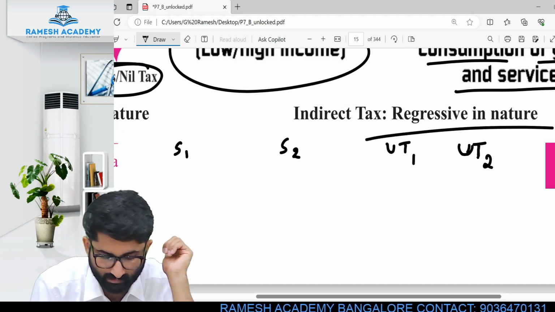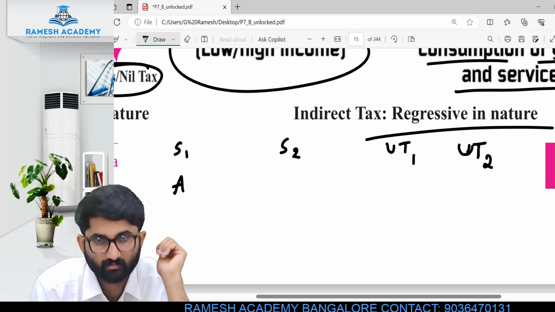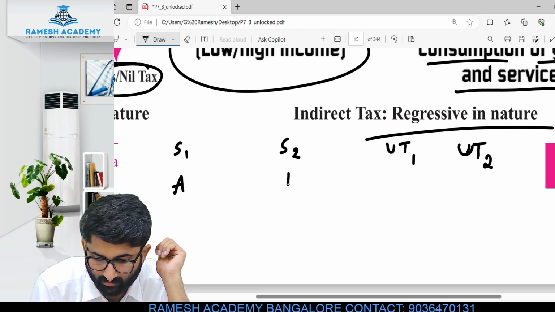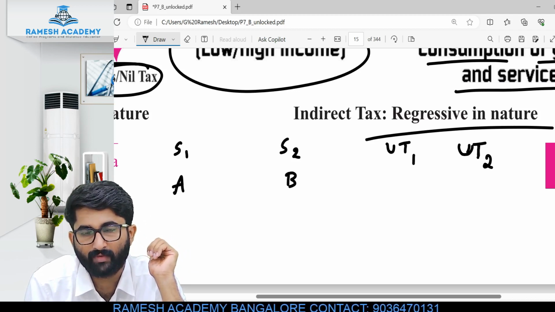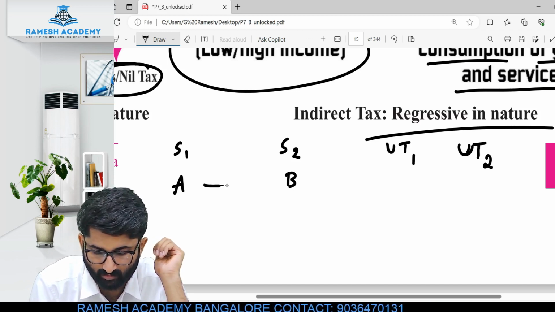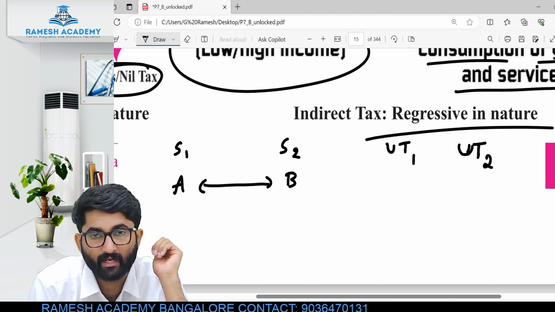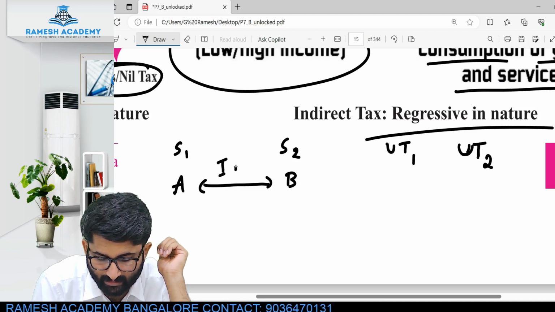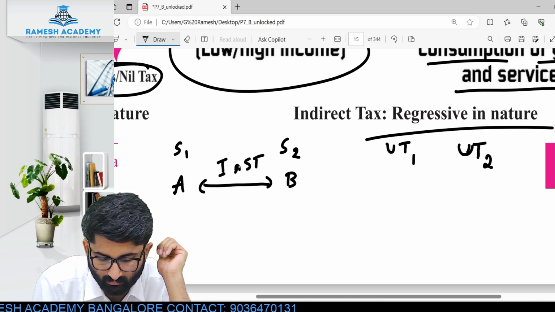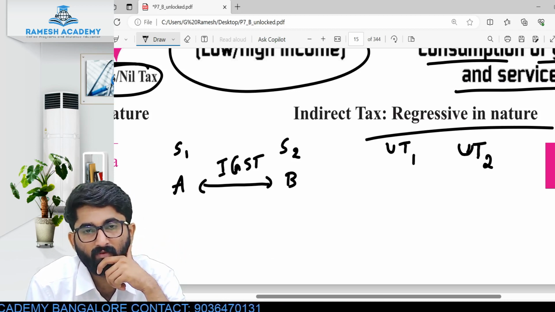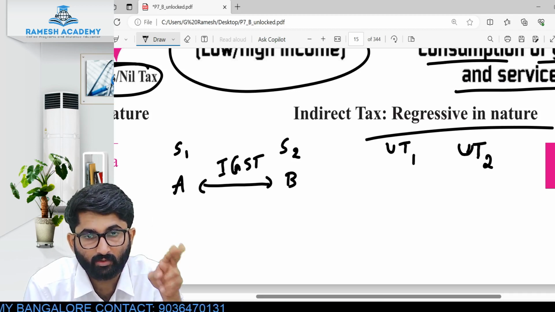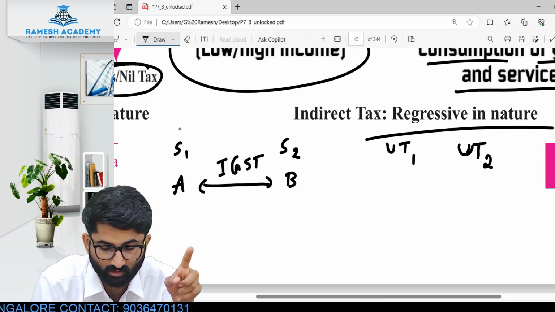Please do remember this. Person A to person B. What do we apply now? If there is a transaction between A and B, then we will put IGST. A to B, it is IGST because of two different states.